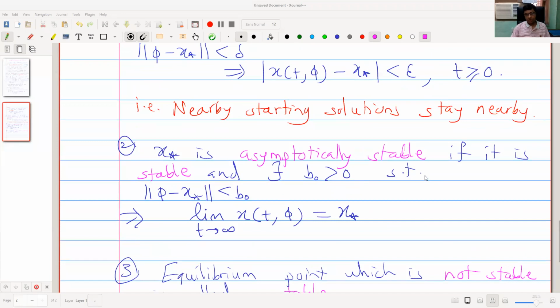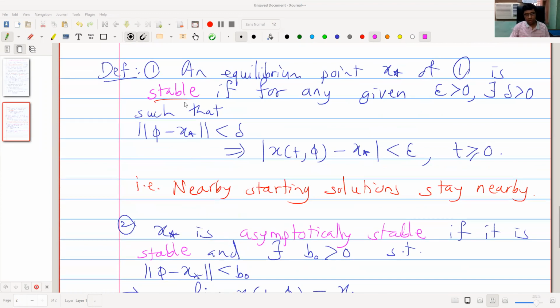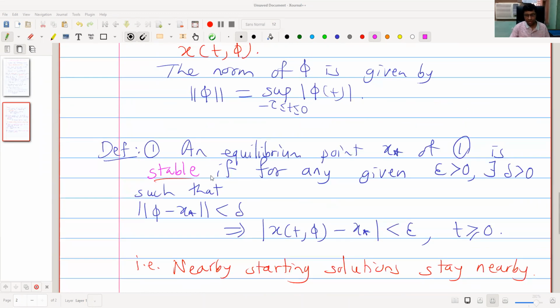These properties of a system are called qualitative properties. In general, it is difficult to decide the stability of equilibrium using these definitions. But there is an important tool.